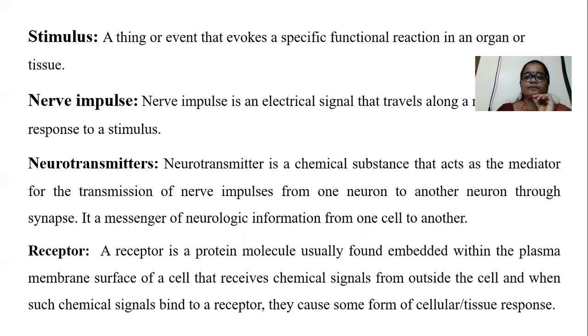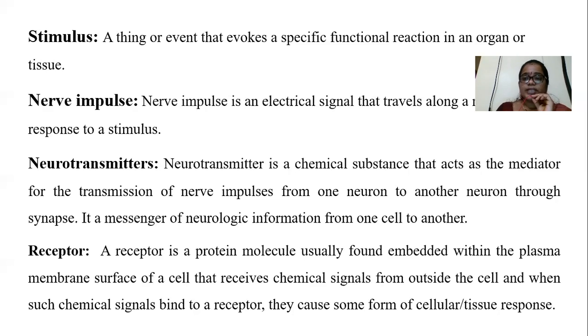Now consider this situation: your finger is exposed to a hot surface. Then a functional reaction happens. What is that functional reaction? Immediately we remove our finger from the hot surface. That is the functional reaction.